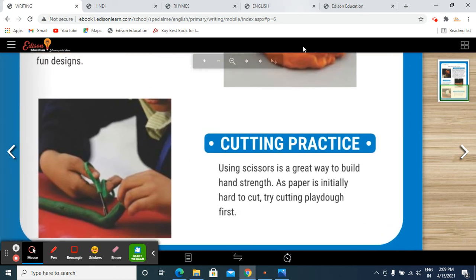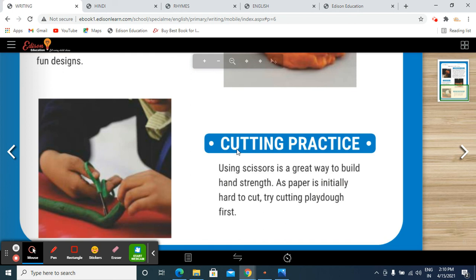Another activity is cutting practice. Now you have to introduce scissors to your child. Make sure you do not use a routine scissor with your child. You will introduce child-friendly scissors, and those should be used under your guidance only. Don't leave your child alone while the child is performing these activities. That's a humble request from our side, that all these activities should be performed under the guidance of the parents.